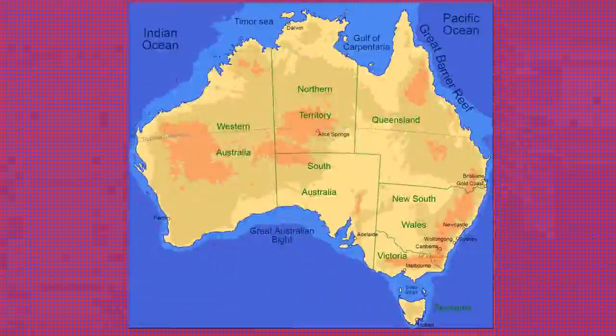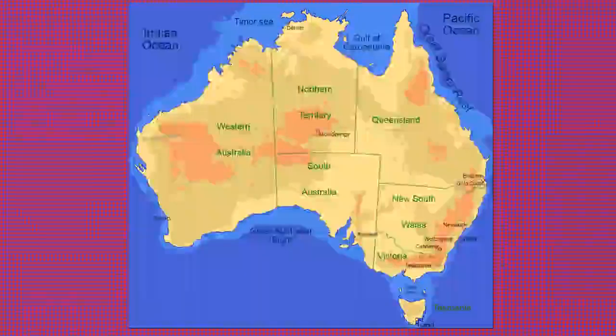You see, this is the continent Australia, with the Pacific Ocean on one side and the Indian Ocean on the other, and towards the southern side we have the Antarctic region.